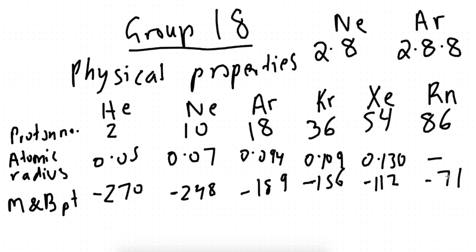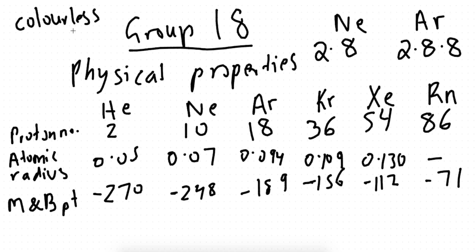Therefore, the melting and the boiling point increases as we go down the group. Okay, guys? And it's also important to know that group 18 is colorless. You can't see it. It's a gas, a noble gas. You cannot see it. It has no color. And as I said, very low melting and boiling points.